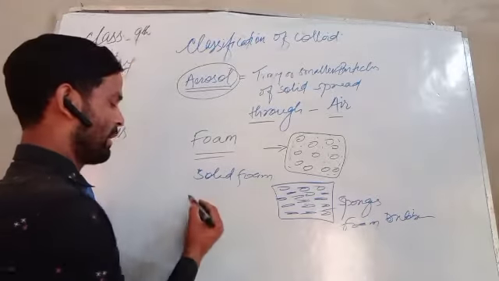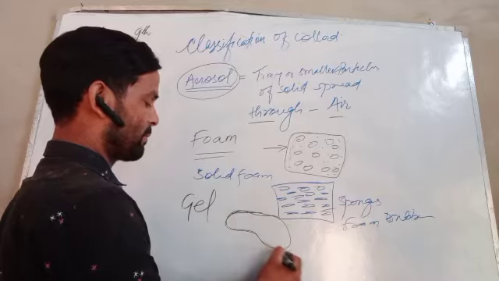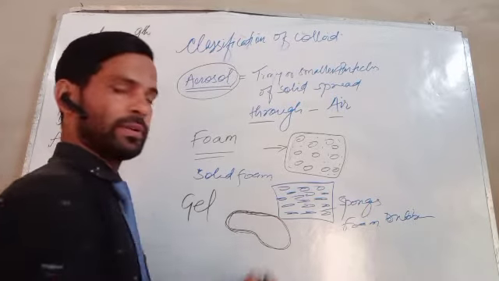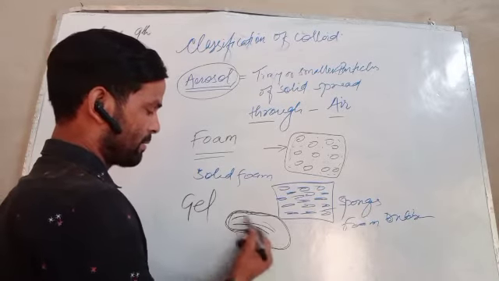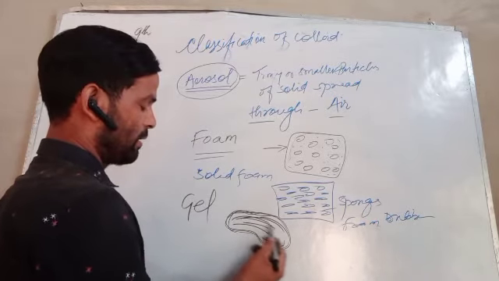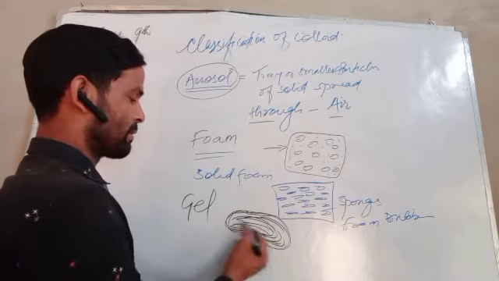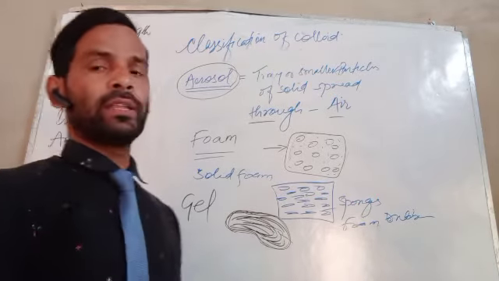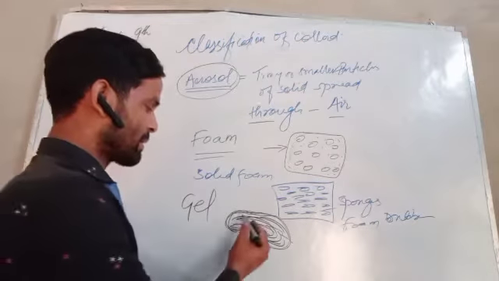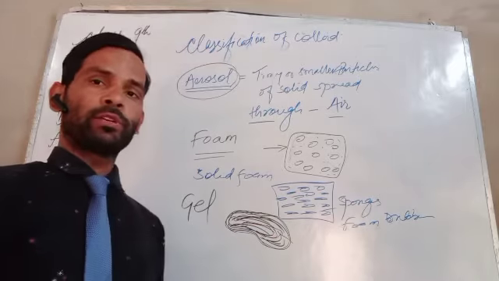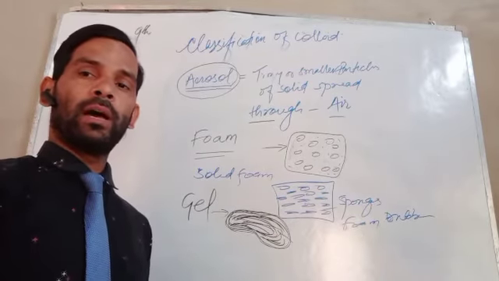And the last one, that is gel. Gel, you know very well, children have toys and food, and they can eat some jelly-like material, semi-solid material. Either solid particles or liquid particles are embedded in the liquid, that is called a gel. It is another form of a sol or colloid.